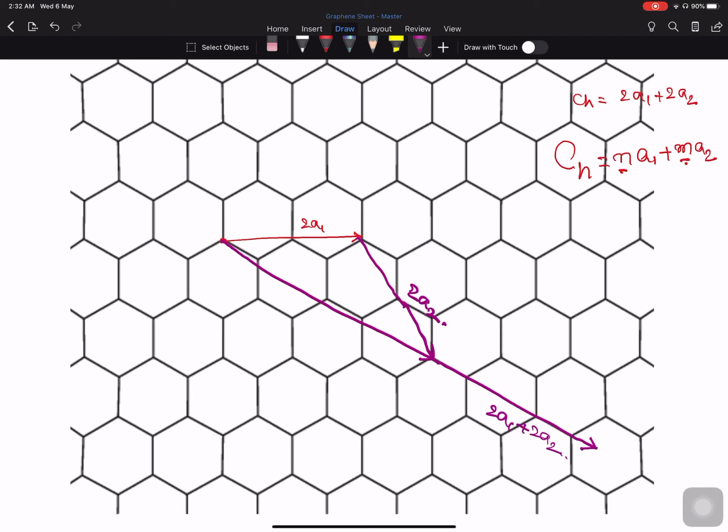Now let us consider a perpendicular to this vector. And let us assume that this particular graphene sheet is rolled in such a way that the perpendicular of this vector forms the axis of the cylinder. Then the carbon nanotubes that are formed are termed armchair nanotubes, right?